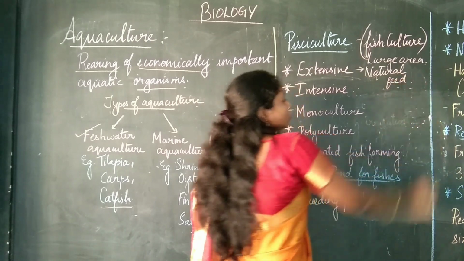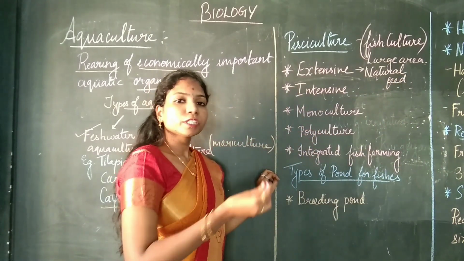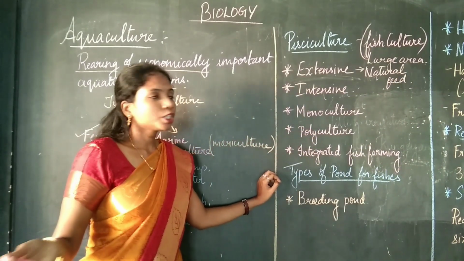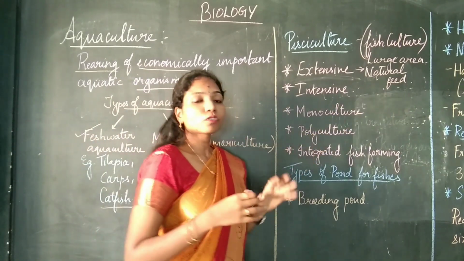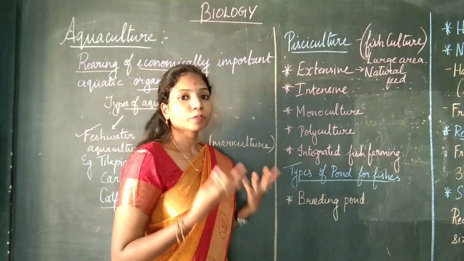In extensive culture, the fishes are grown on a large area, and the fishes are provided with natural feed for them to grow.